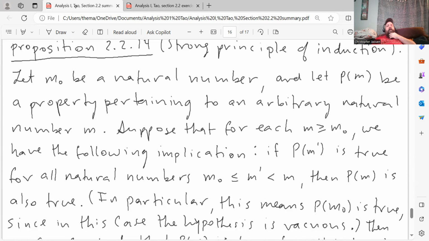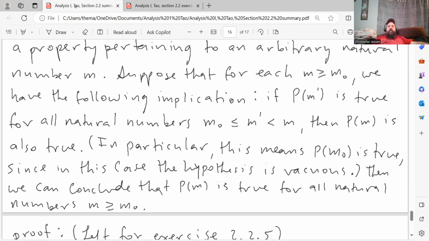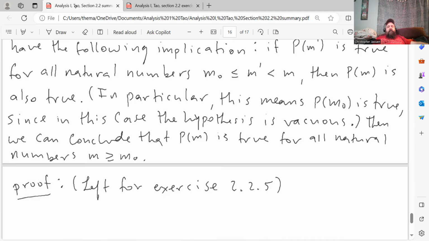Let m naught be a natural number and let P of m be a property pertaining to an arbitrary natural number m. Suppose that for each m greater than or equal to m naught, we have the following implication. If P of m prime is true for all natural numbers m naught less than or equal to m prime less than m, then P of m is also true. In particular, this means P of m naught is true, since in this case the hypothesis is vacuous. Then we can conclude that P of m is true for all natural numbers m greater than or equal to m naught. Right? And he says, proof left for the exercise, which we'll just do now.